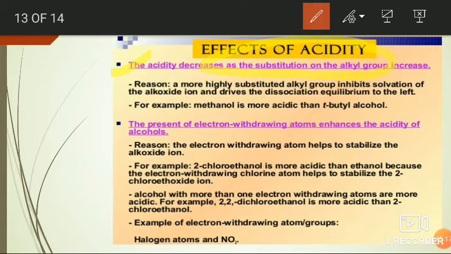Then the alkyl groups destabilize the alkoxide ion produced by the ionization of the alcohol. So the ionization of alcohol is less because the alkoxide ion gets destabilized by the plus I effect of alkyl groups.